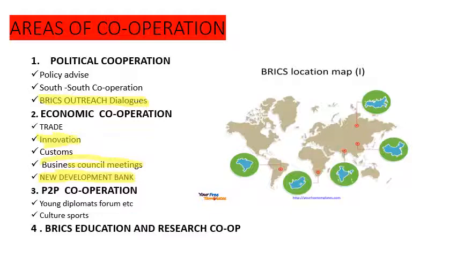There is cooperation in the economic area, and they formed the BRICS education organization, which is also present in China, where it attracts students from these five nations, and there is research cooperation among these students from all these nations. So these are the areas of cooperation on which they have collaborated.